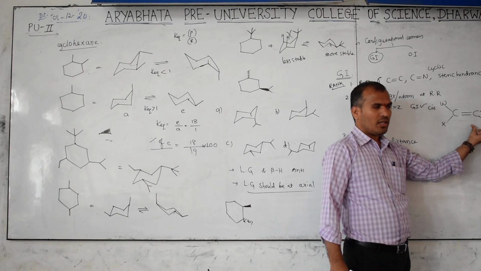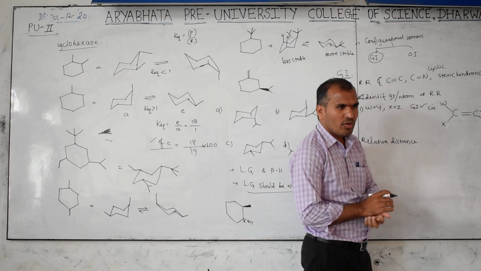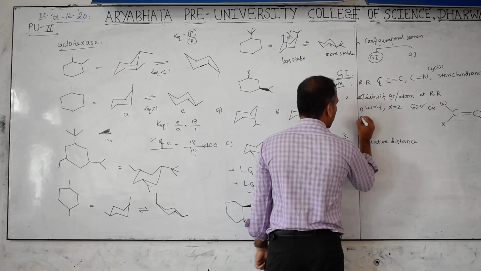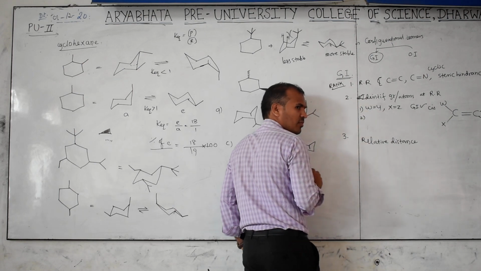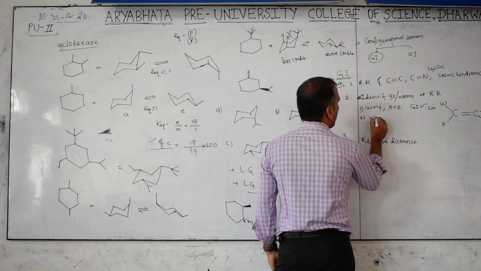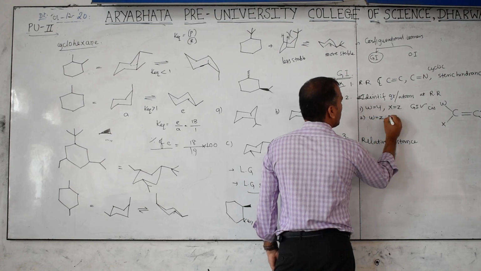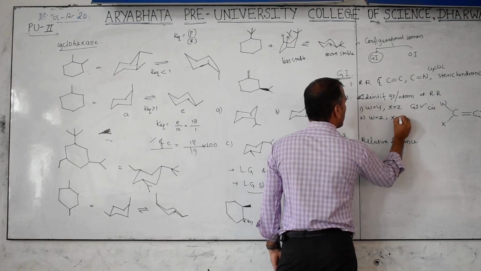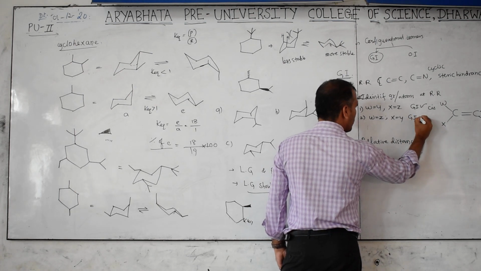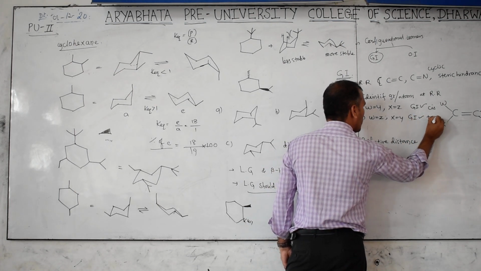Got the point? Same groups on the same side is called the cis form. Clear? Next. Second: W equals Z and X equals Y. It shows geometrical isomerism. Which form is that? Trans form.